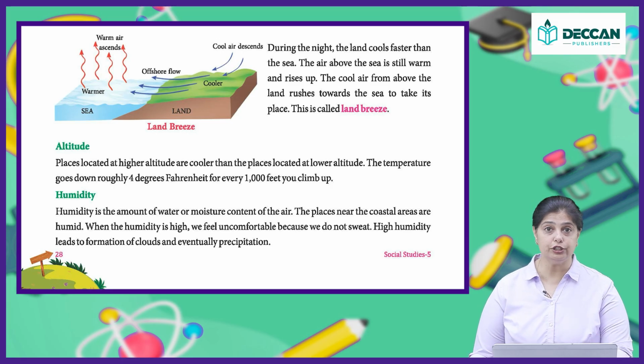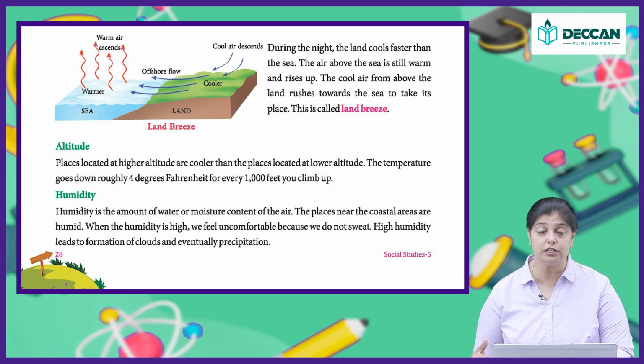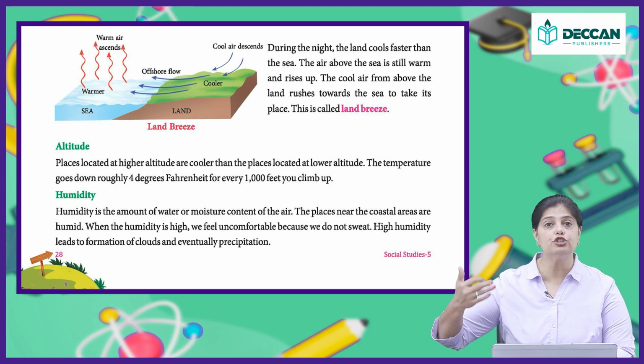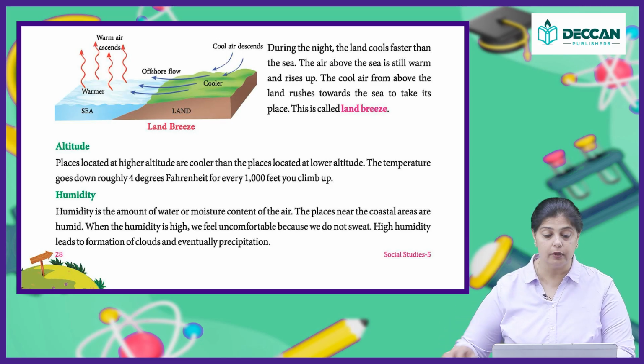Now, what is altitude? Altitude means how high you are above the sea level. The places which are at a higher altitude are cooler as compared to the places which are at a lower altitude. The temperature goes down roughly 4 degrees Fahrenheit for every 1000 feet you climb up. So, every 1000 feet you climb up, the temperature starts dropping down. Dropping down means it starts getting cooler.